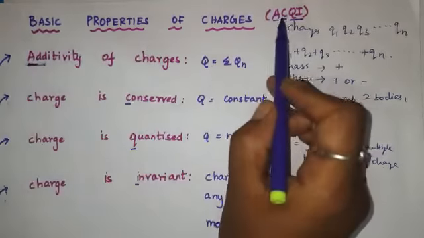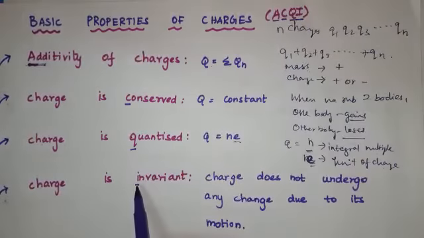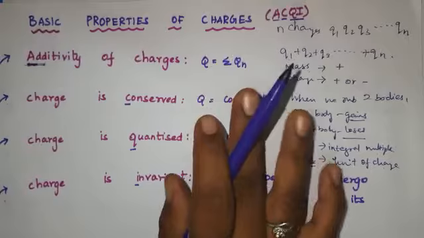A is additive, C is conserved, Q is quantized, I is invariant. So these are the basic properties of charges.